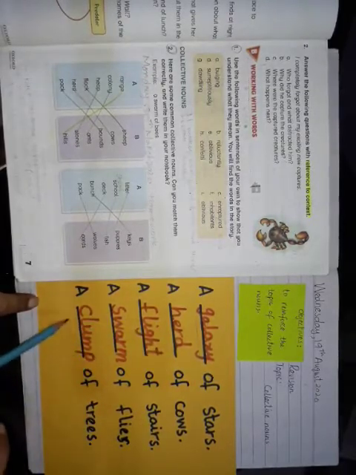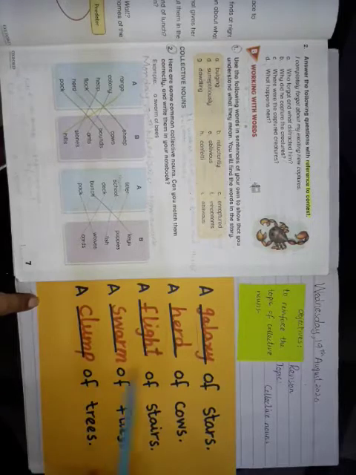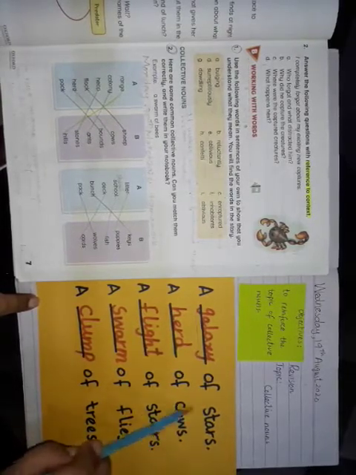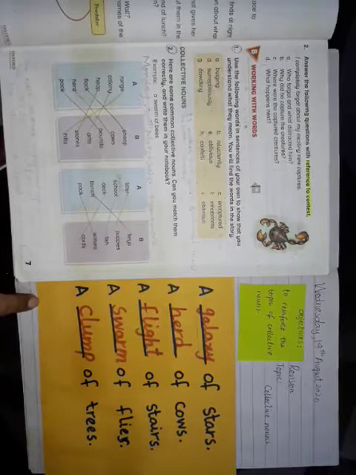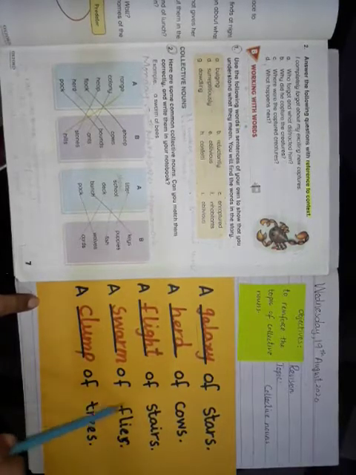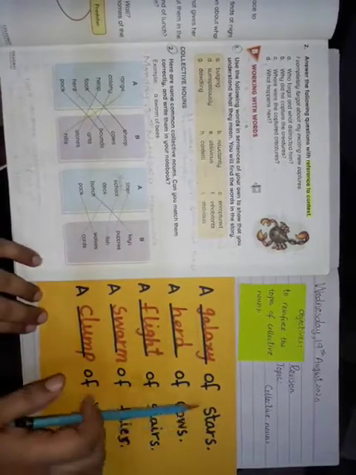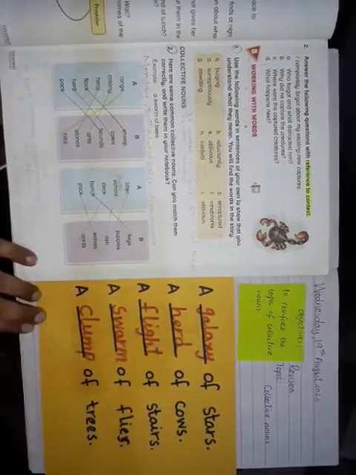So we can say that galaxy, herd, flight, swarm, clump. These are the collective nouns. The words written in red are the collective nouns, and these are the collections. Stars, cows, collection of cows, collection of stars, stairs, flies and trees, right? So we can say that the word used for the collection is called collective noun.